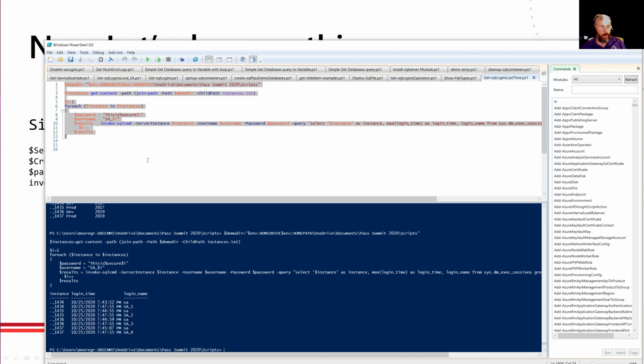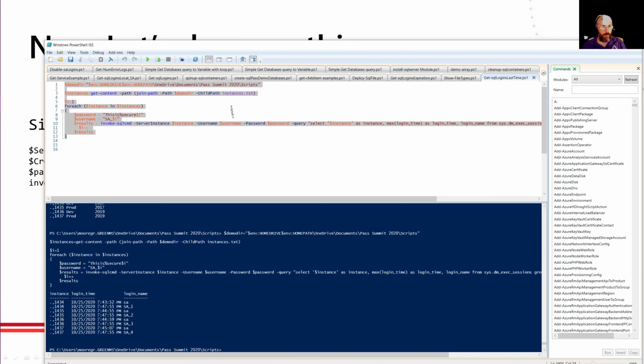They can look at all this and say, okay, that's good. And again, I could automate this so that once a day I can get this report and say, okay, when's the last time the SA person logged in? In my largest client, the SA is never allowed to log in. But there's some environments where the SA is disabled, but to run certain scripts, they enable the SA, run script, disable it, things like that. This will let me know that, hey, is someone disabling, or I should say re-enabling SA so they can run scripts.